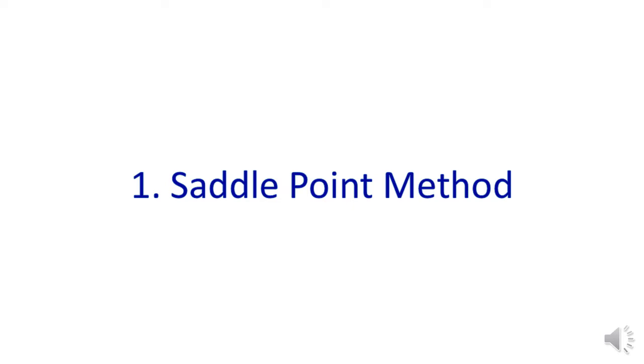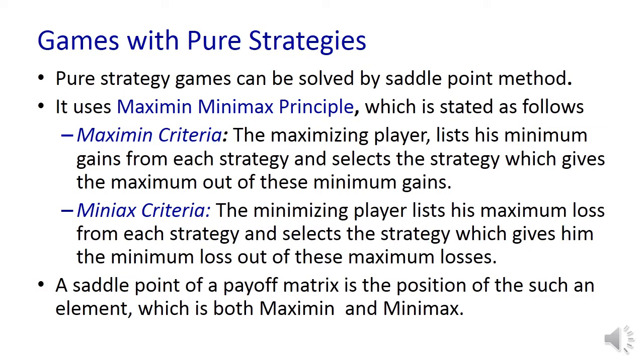As a first method, let us understand how the saddle point method works. This is applicable only to pure strategy games. So pure strategy games can be solved by the saddle point method. It uses the maximin and minimax criteria or principle. What is that maximin or minimax principle? The maximin criterion says that the maximizing player lists his minimum gains from each strategy and selects the strategy which gives the maximum out of these minimum gains.